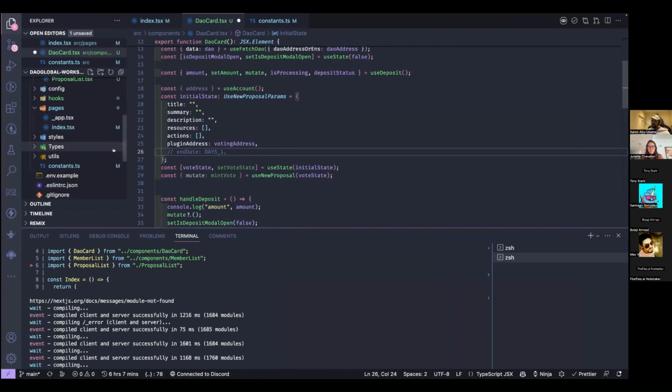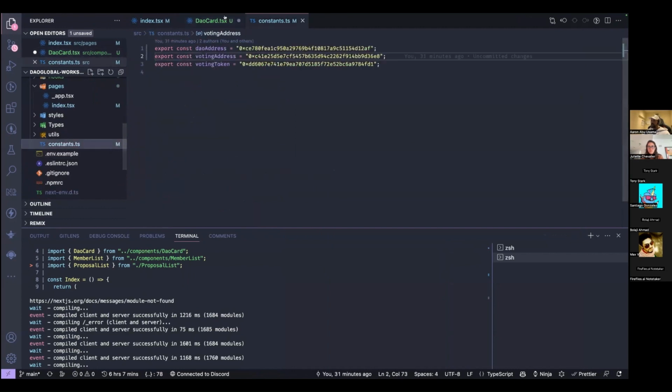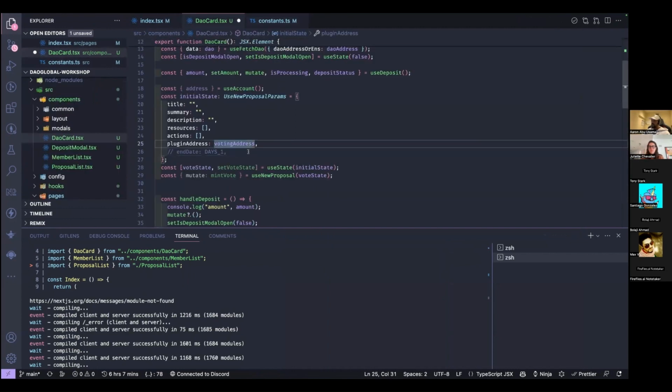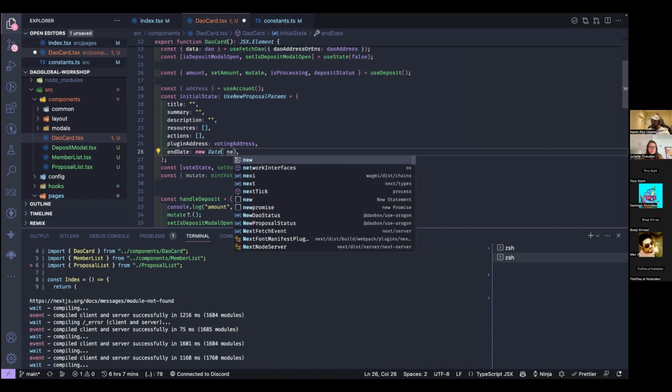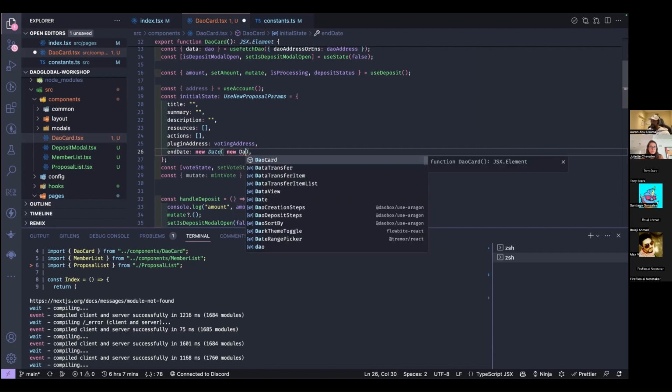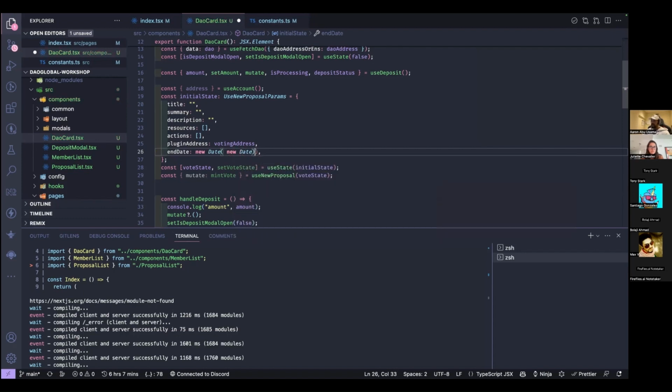I don't think I have this in my constants. I don't, so I'm going to have to create that now. The end date is an actual date object. So if we want to say 1 day, we're going to say new Date, and we're going to have to do this again, new Date dot getTime, and that's going to give us the time in 7 days from now, right?